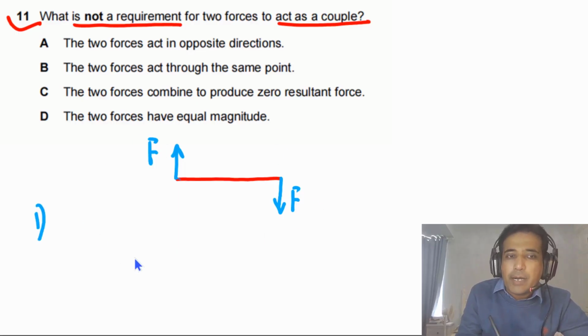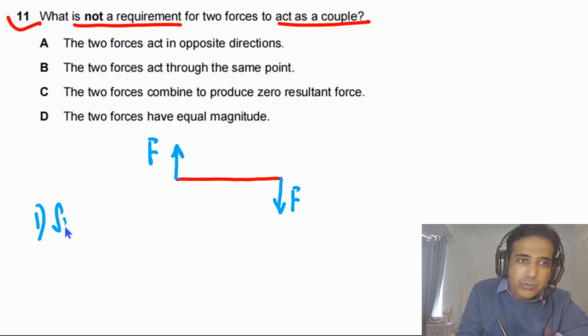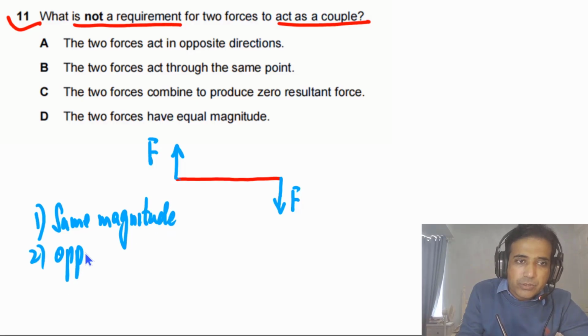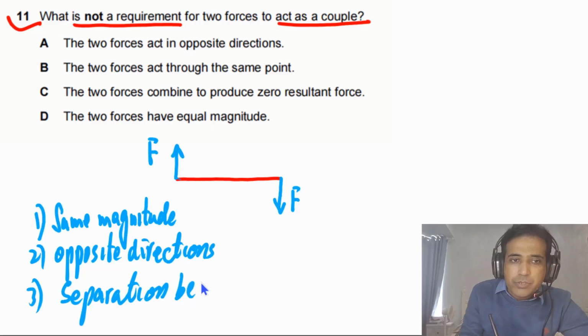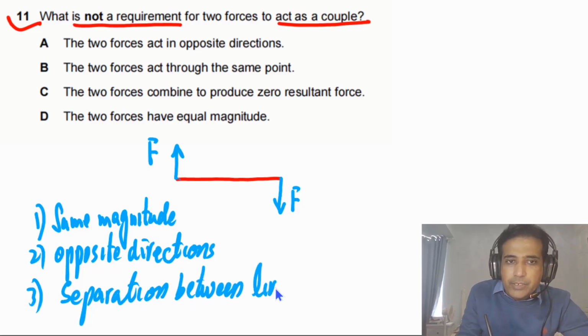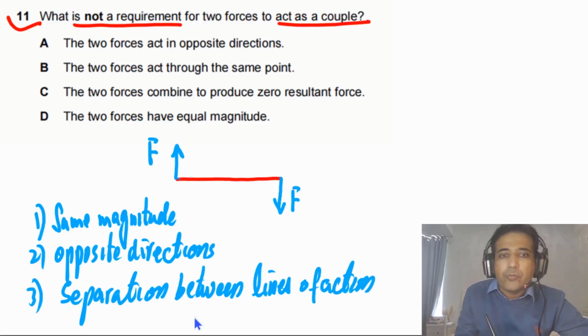So these two forces will form a couple if they have the same magnitude and they have opposite directions, and there is separation between them, separation between the lines of action of the forces.